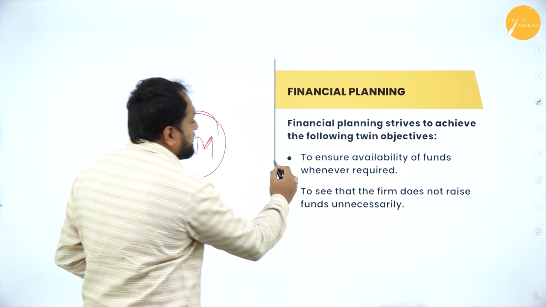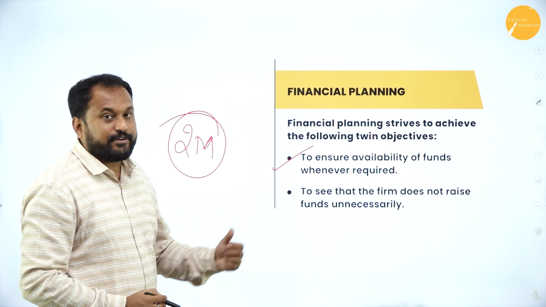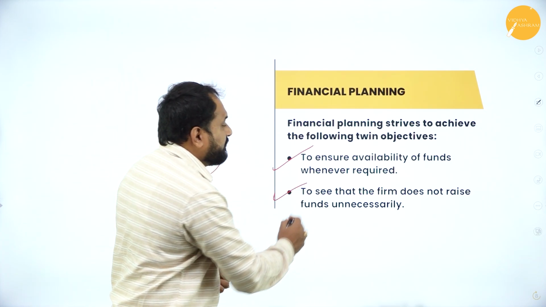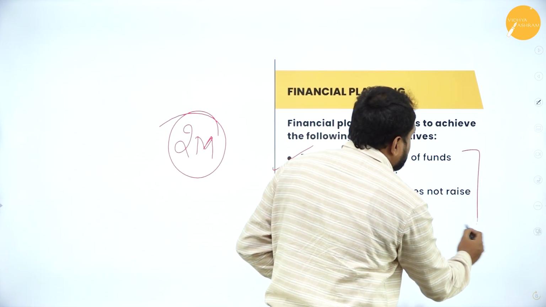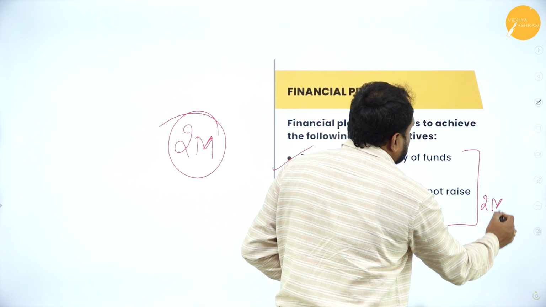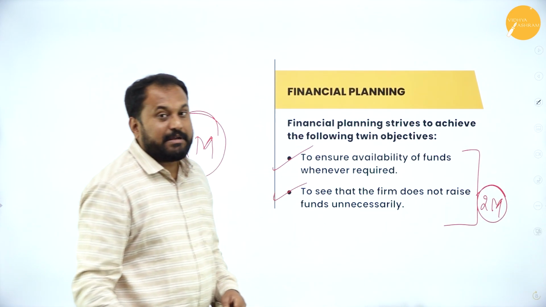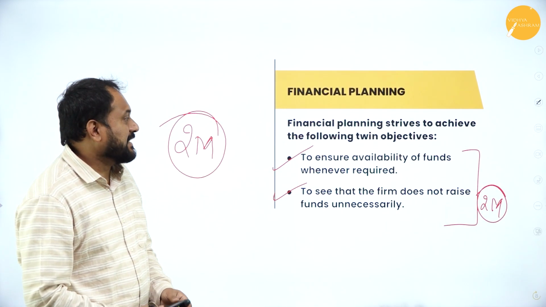Understand? The first is to ensure availability of funds whenever required, to see that the firm does not raise funds unnecessarily. If you just write it, this is what you will be getting 2 marks. So this can be the question. So please do understand this.